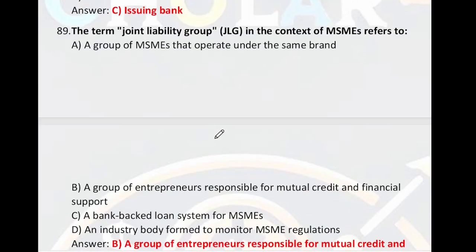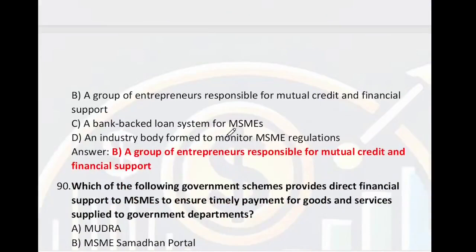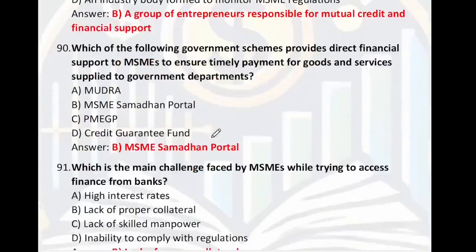The term joint liability group in the context of MSME refers to a group of entrepreneurs responsible for mutual credit and financial support. B is the right answer. Which of the following government schemes provides direct financial support to MSME to ensure timely payment for goods and services supplied to government departments? So it is done through the MSME Samadhaan portal. B is the right answer.